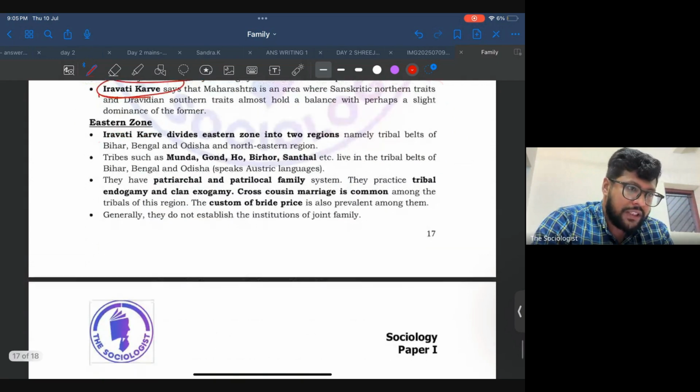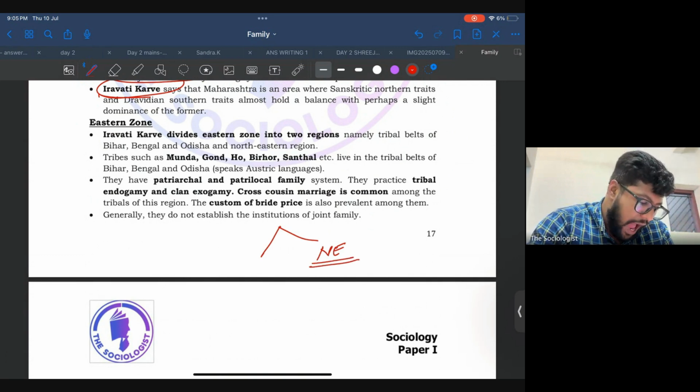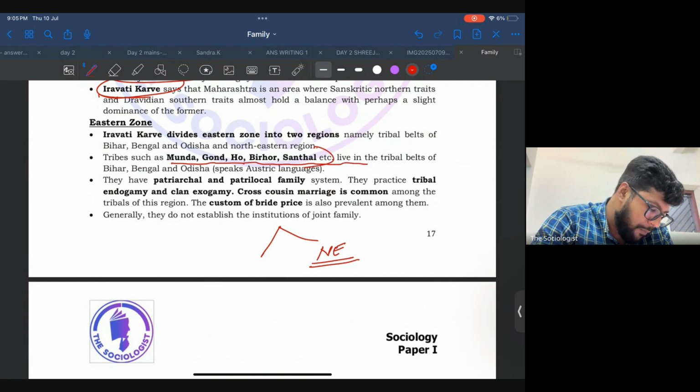And another zone which is very important is the eastern zone. The eastern zone you can divide into two parts. One is the northeastern part. The tribes such as Khasi and Naga come under the northeastern states, and the other states are Odisha, Bihar, the eastern part. Based on that, you can divide the tribes into two parts. The first part is Munda, Gond, Oraon, Santal. They basically live in Bihar, Bengal, Odisha, and they speak Austric languages.